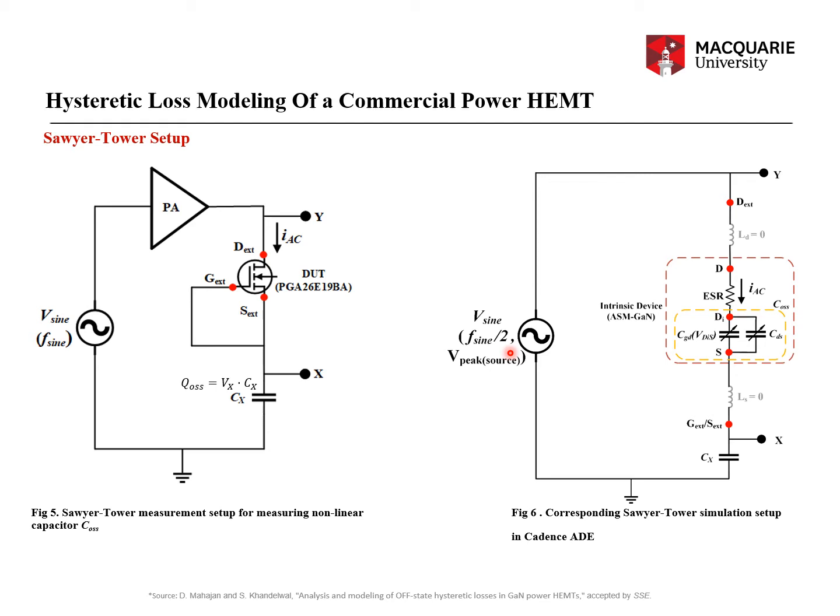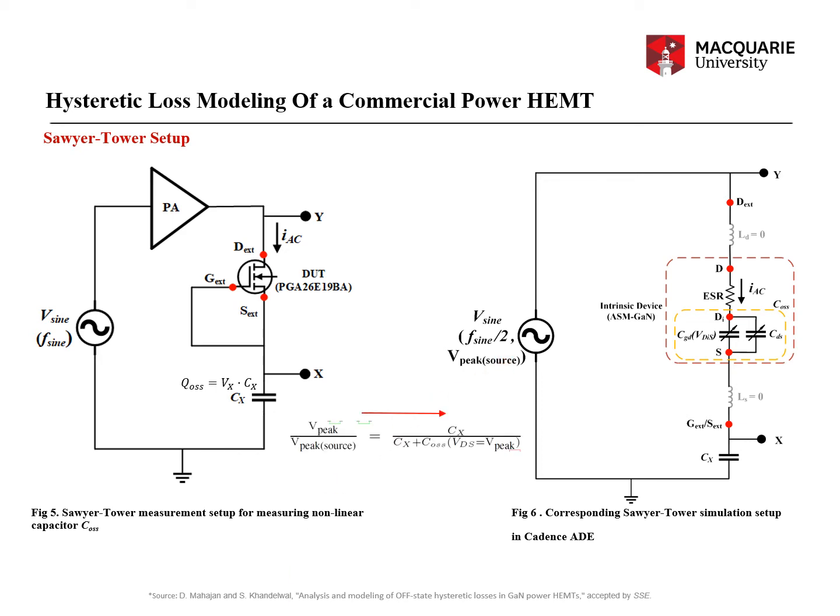That is the reason why I am giving a frequency of f sine by 2 to represent a fully rectified sinusoidal source of f sine.